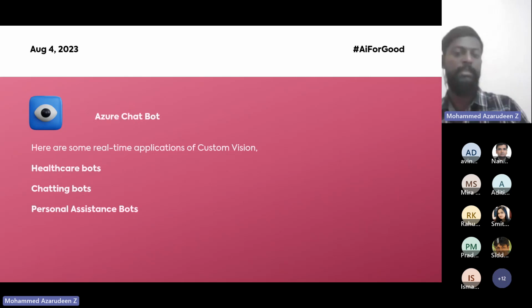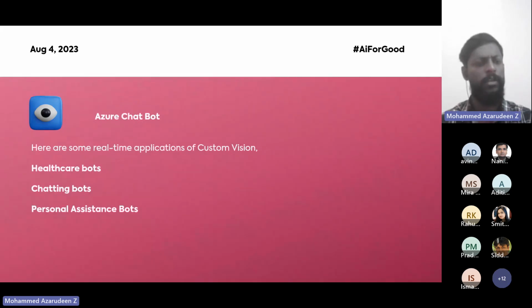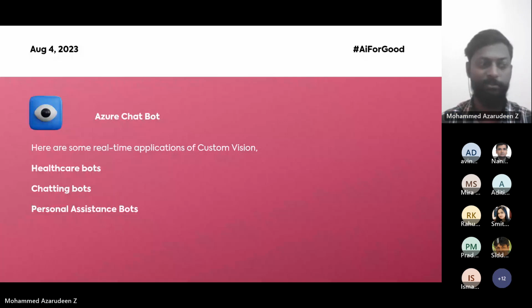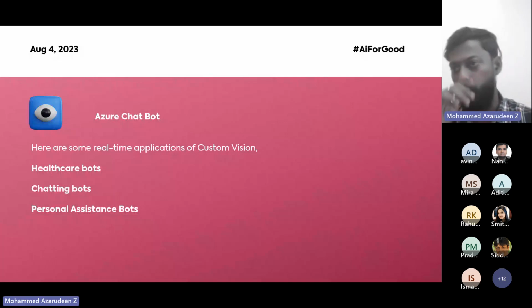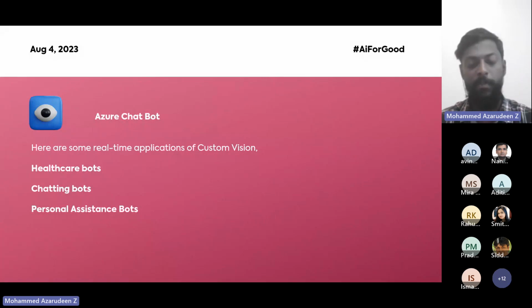Yeah, let's see a few applications of chatbots: healthcare bots, chatting bots, personal assistant bots. These days bots are everywhere. They are making things easier. Before, it might have been a complex process to do such things, but now it is simplified. Even in healthcare, we are using bots, right? You only have to give your symptoms and everything. It will diagnose based on those symptoms, and it will give you a whole diagnosis of what you have.